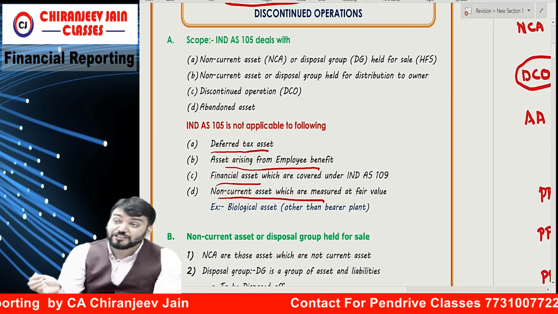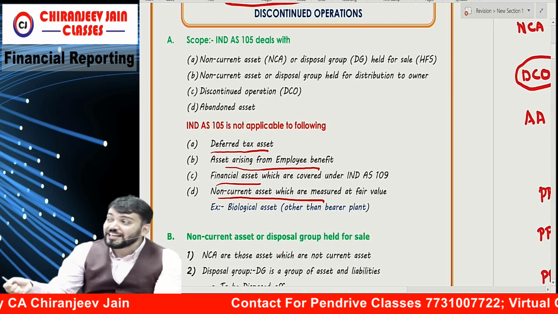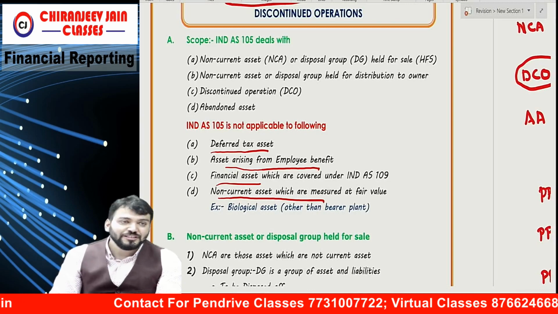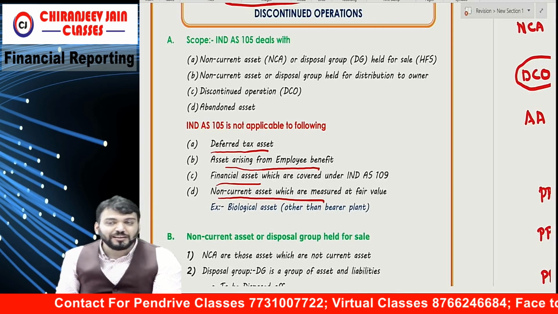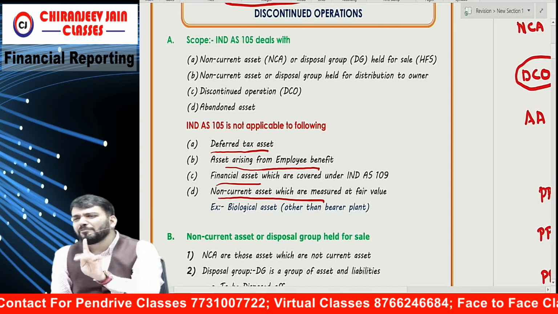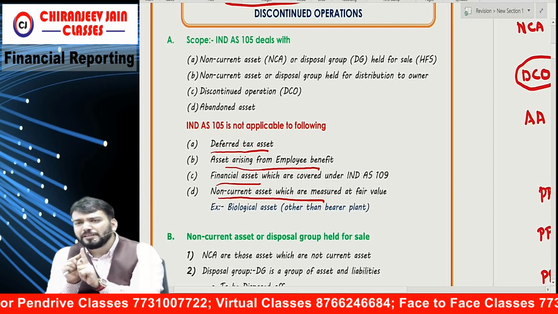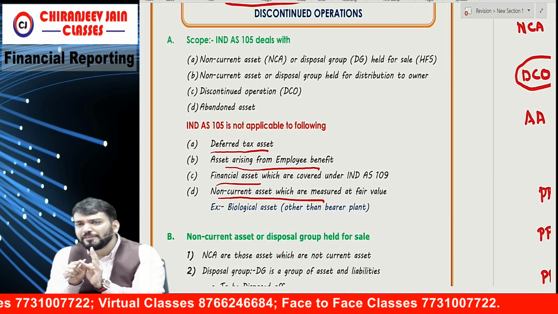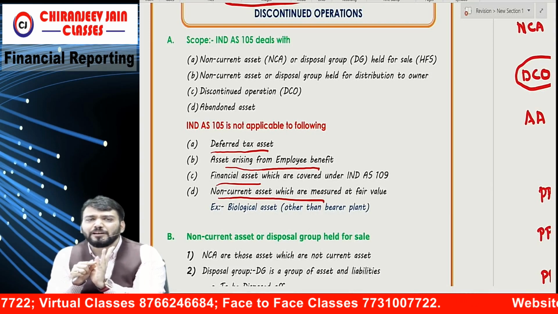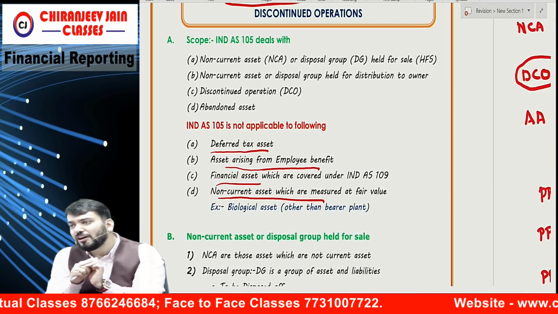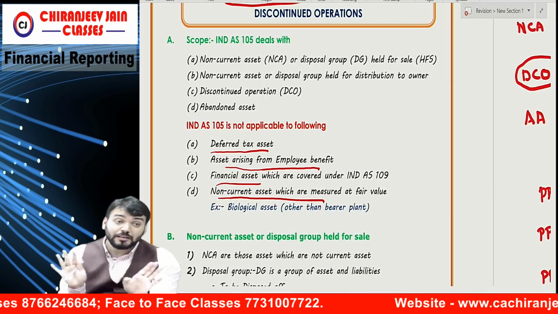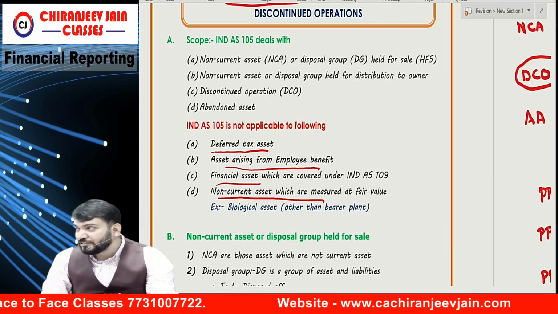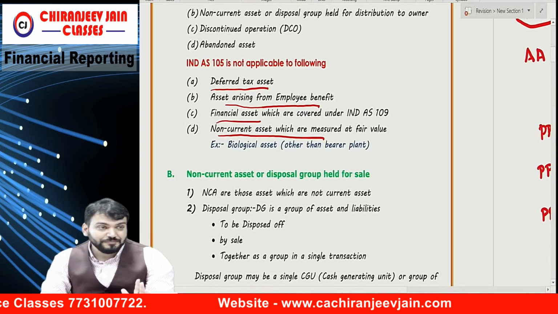Biological assets are measured at fair value, so Ind AS 105 is not applicable. In simple words, it is applicable for PPE, intangible asset, investment property, and investment in subsidiaries, joint venture or associate. Other non-current asset, 105 not applicable.